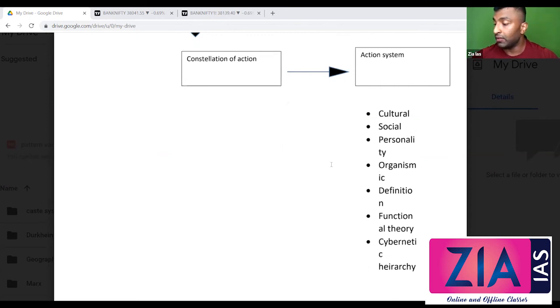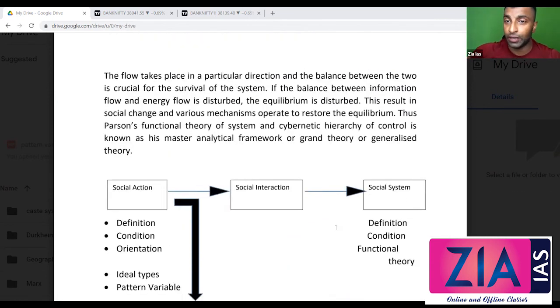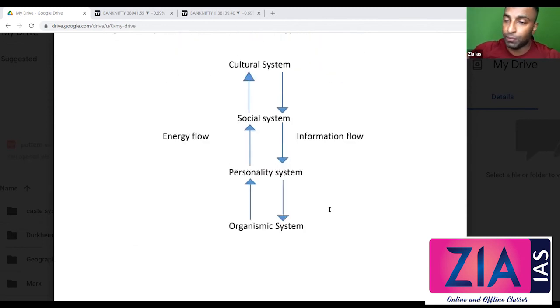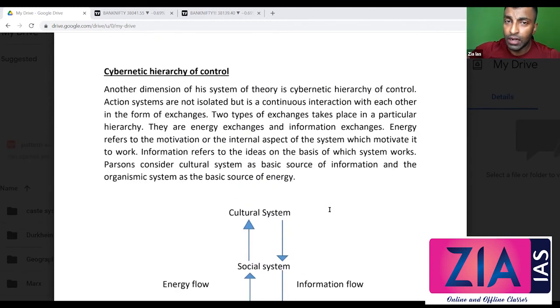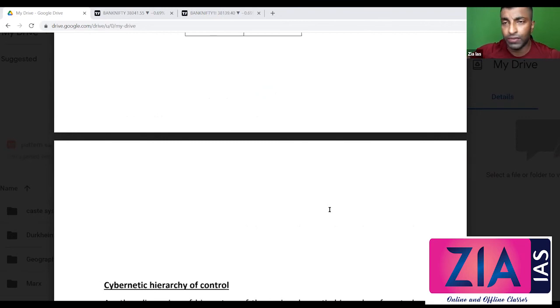And then today, towards the end, we also discussed the cybernetic hierarchy of control. So this is what we have done with Parsons, and we are done with Parsons. I don't think that you'll be facing any problem with respect to Parsons. Now there is a critical analysis part, which is a very simple 15-minute discussion, available in the application, which you have to do yourself.